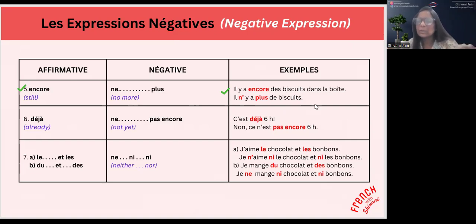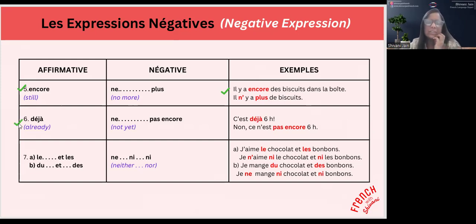You can add dans la boîte anything. Il n'y a plus de biscuits. Okay, there's no more biscuits. All the biscuits are finished. Okay. So, encore becomes ne plus: ne, verbe, plus.